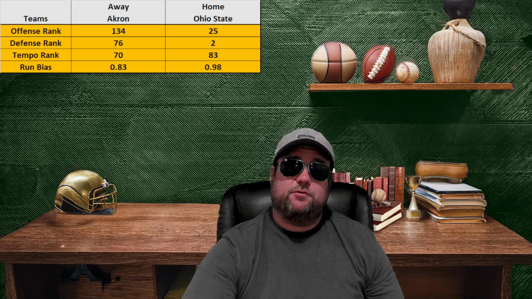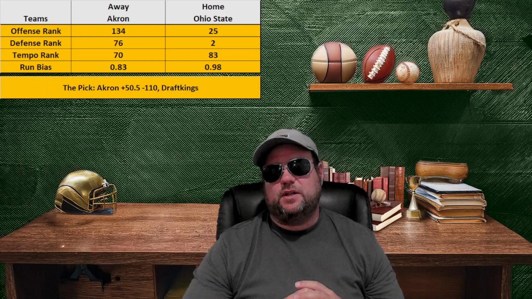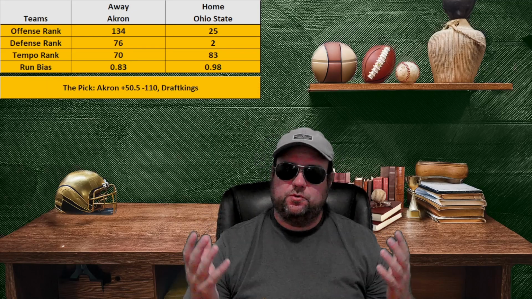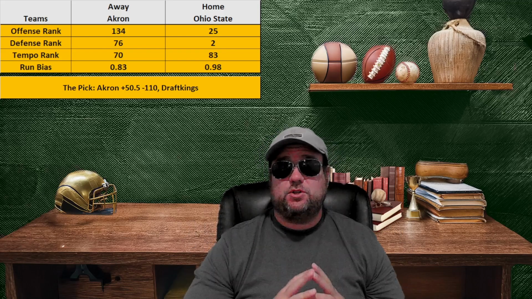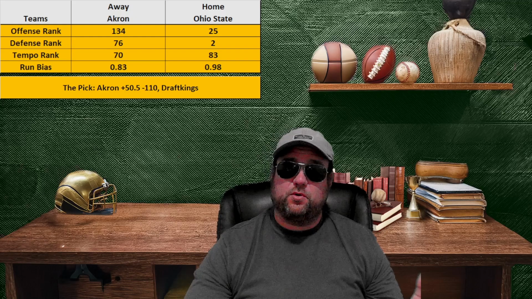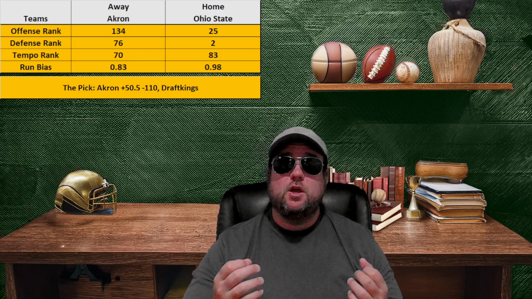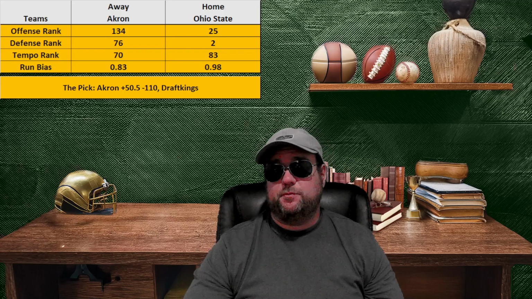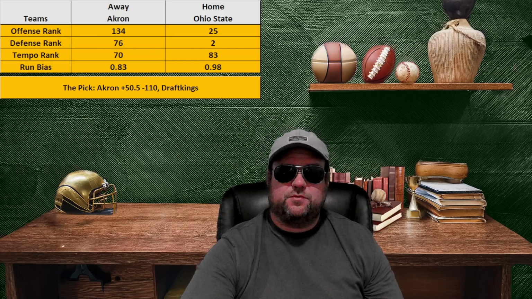So the pick that I have for today, really one of my classic college football plays, Akron plus 50.5. I think that Akron will be able to stay in the game enough to not lose by more than 50 points. Sometimes you have to take these giant spreads in college football if you want to make money. It can be uncomfortable to take a team that's significantly worse. But long term, it can be profitable to take these giant spreads. So that's what I did this week with Akron plus 50.5.